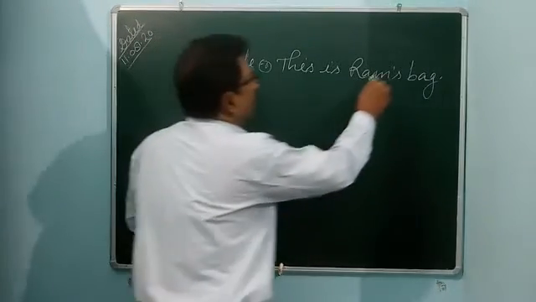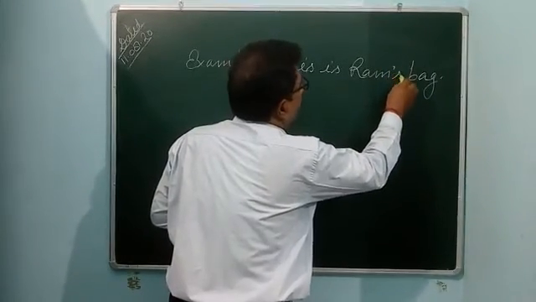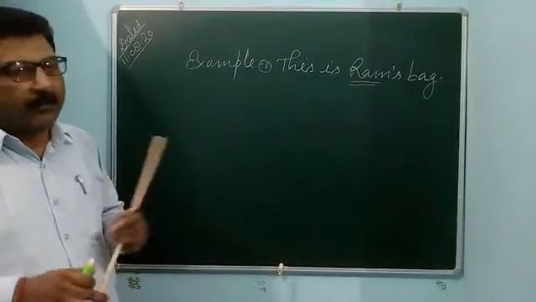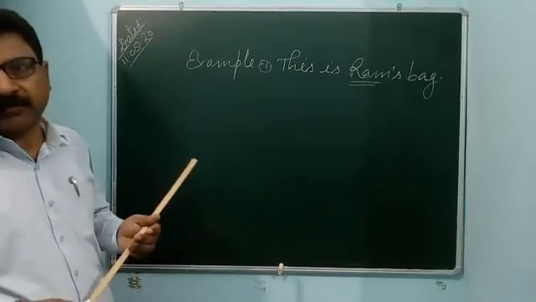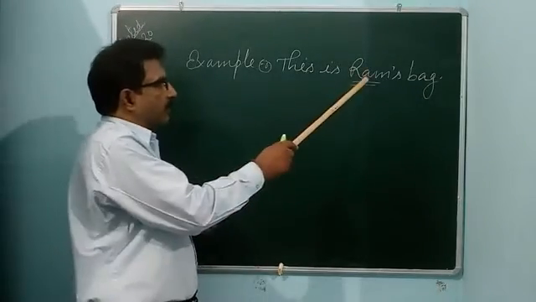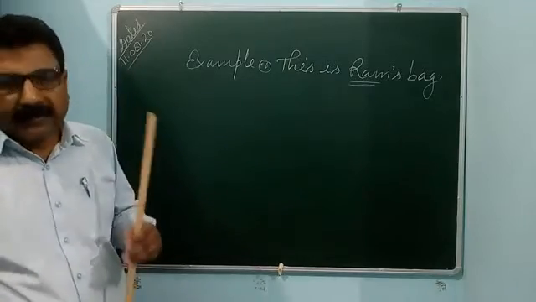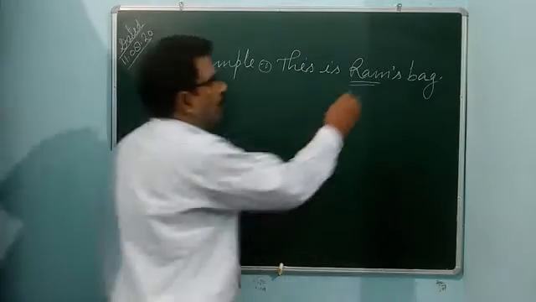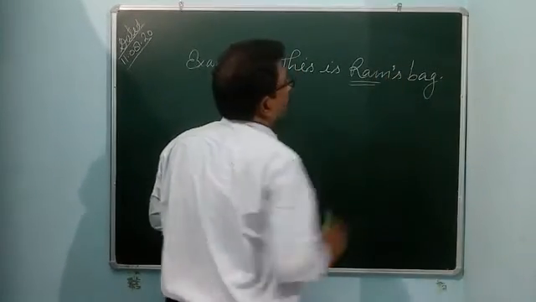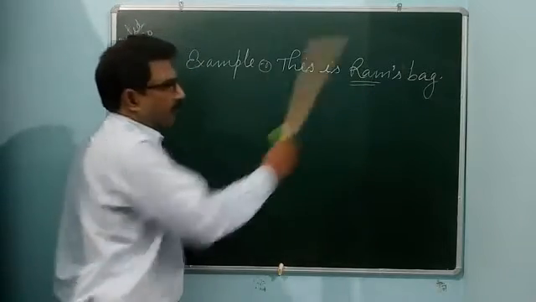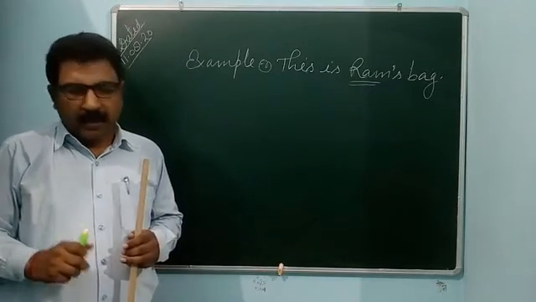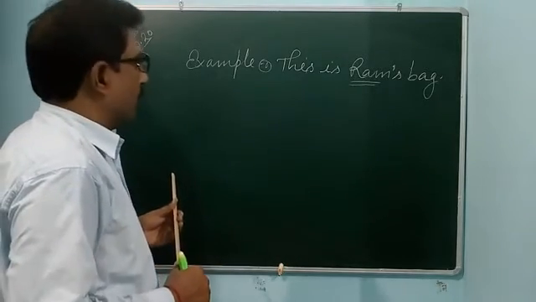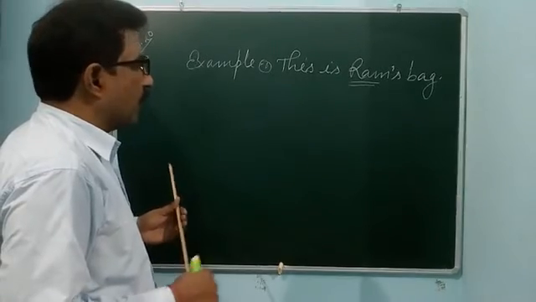It means you can use apostrophe s because Ram is a noun and it is singular number. So, according to the definition, if the noun is given in singular number and possesses something, you can use apostrophe s. Apostrophe s means putting a comma like this, and s. So this is Ram's bag. After that, if the noun is plural, how can you use it?